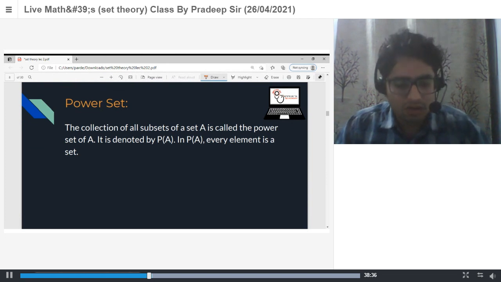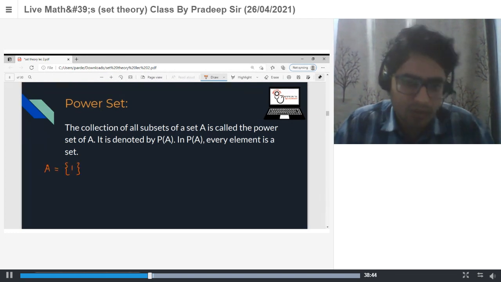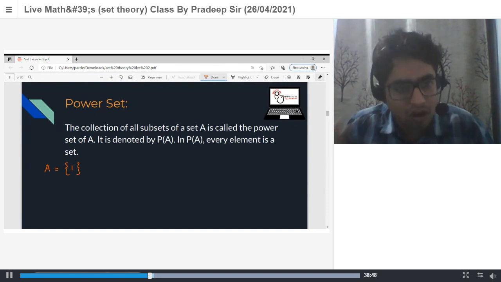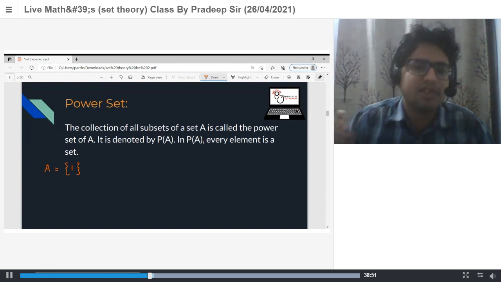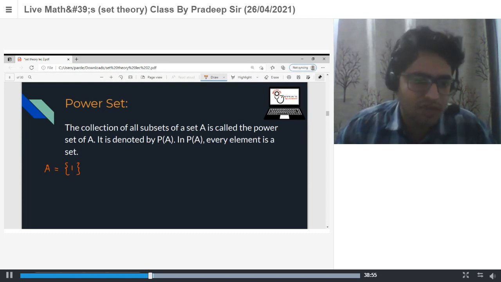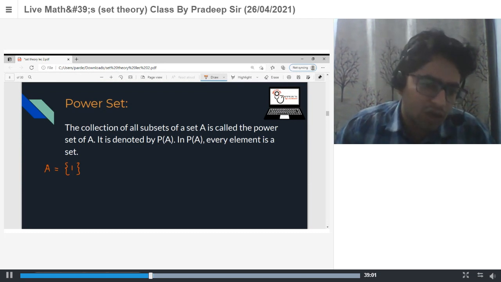When you have a set A, the collection of all possible subsets of this set is known as the power set of the given set. It is generally denoted by P of A, meaning power set of A.